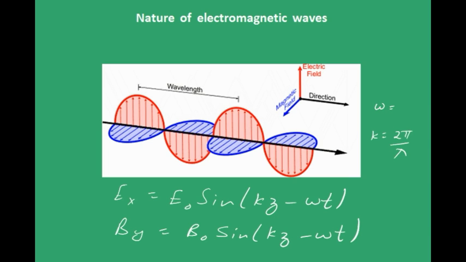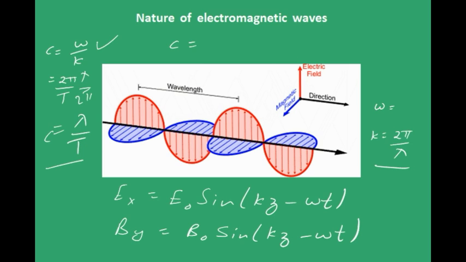What about speed of propagation? Speed of propagation is given by omega by k, or you can simplify this. Omega can be written as 2 pi by time period, and k from here you can get it as 2 pi by lambda, right? So what did we get? Lambda by time period. In fact, that is true. Lambda is the length of one cycle, and time period is the time that it takes to complete one cycle. So you know that speed is equal to distance by time. That's it. So c is equal to lambda by T. You could have started with this and you could have gotten this also.